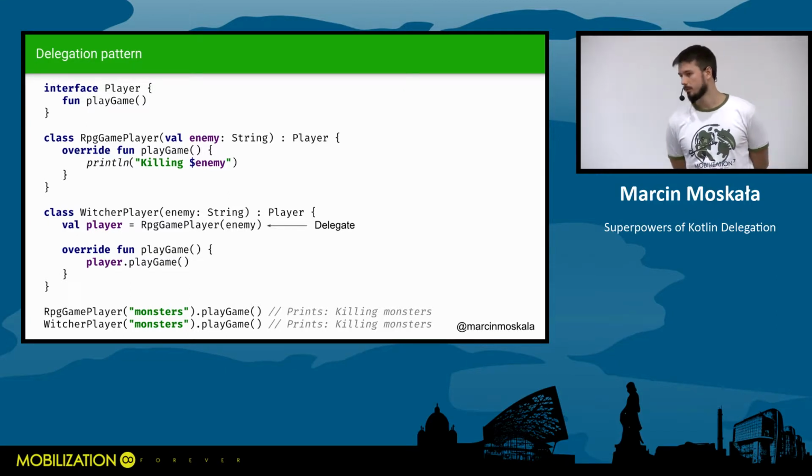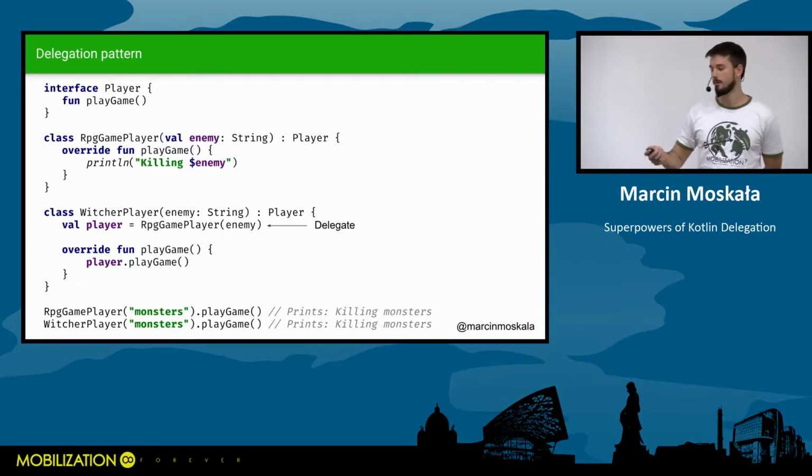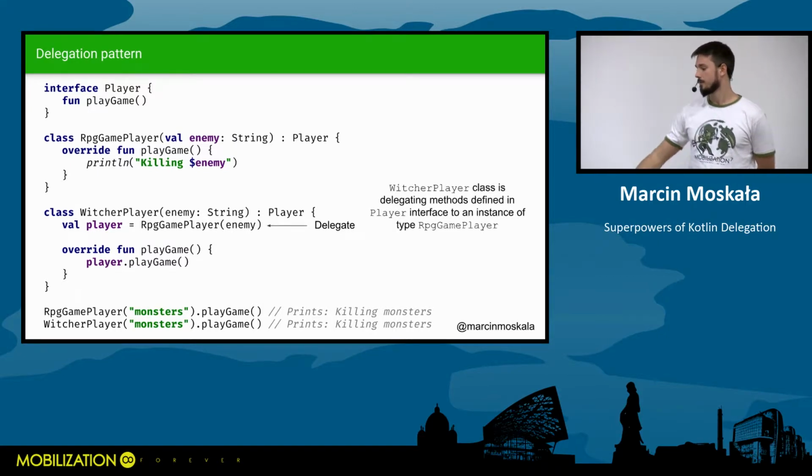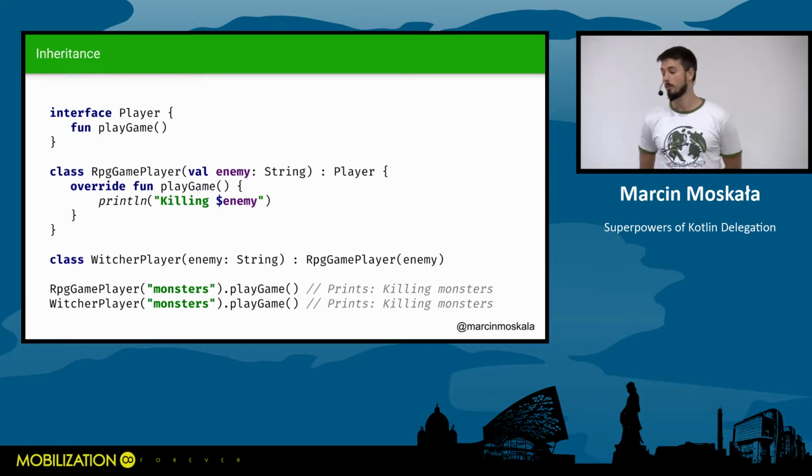This is an implementation of composition. If Witcher player wouldn't implement the same interface, then it would be just a perfect example of composition. When it implements the same interface, it's called a delegation. This feature is giving similar behavior as we get when we use inheritance, and in these terms there are many similarities between those two. But there are many problems with inheritance that we as a community are more and more aware of right now.